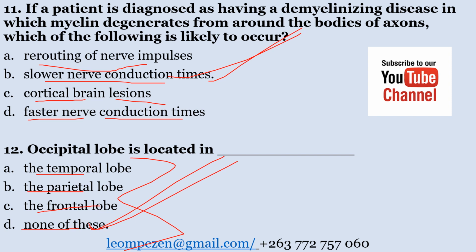The occipital lobe is located at the back of the brain, specifically in the posterior region of the cerebral cortex. So when you look at these options, there's no answer. So the correct answer here is D.